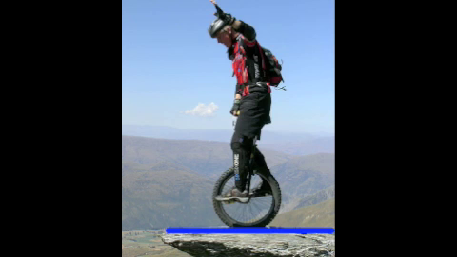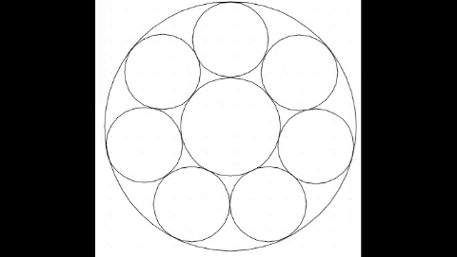A tangent segment is a line segment from a point outside the circle to the point of tangency, or where the segment intersects with the circle. Circles can also be tangent. Tangent circles intersect each other at one point. They can be internally tangent or externally tangent. This old-fashioned bicycle, which is way too outdated for an experienced unicyclist like myself, has wheels that are tangent to each other.